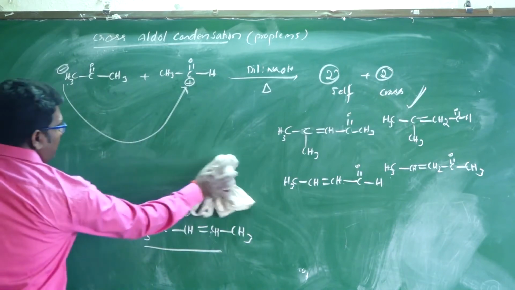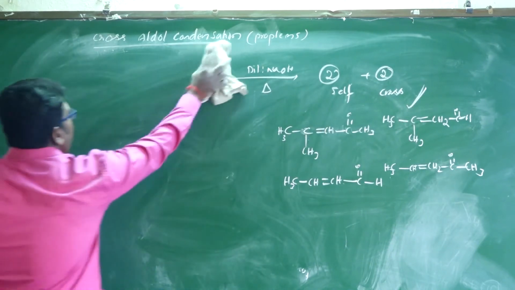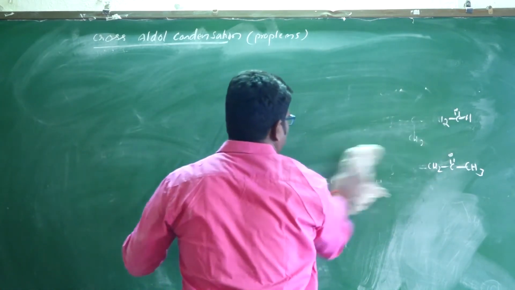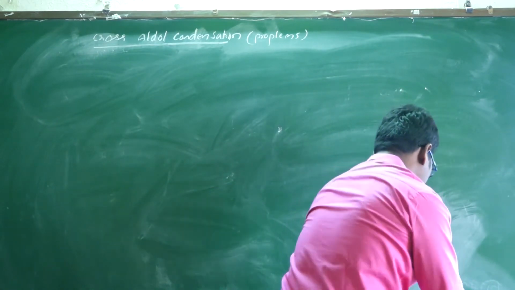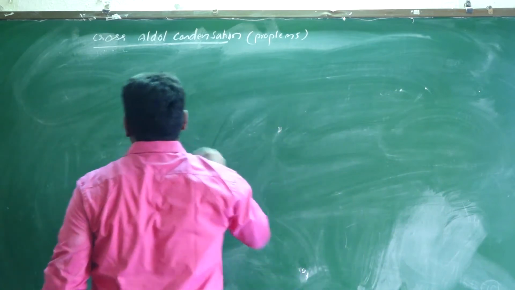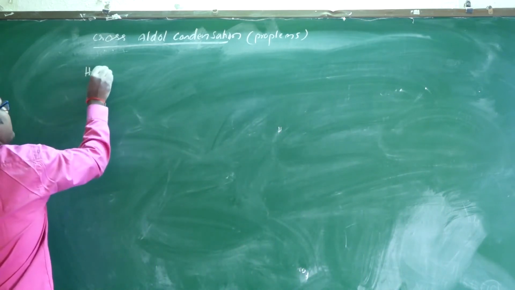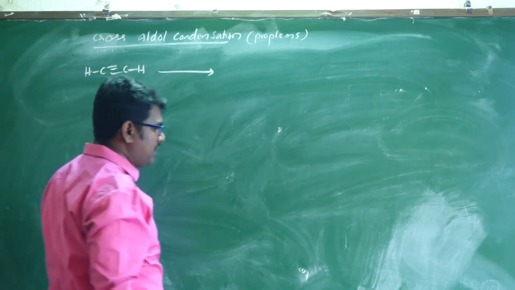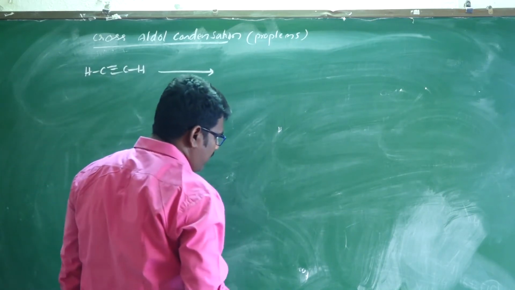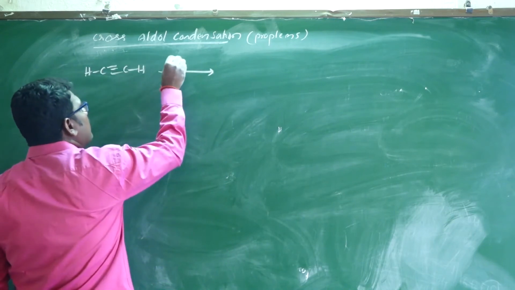In the last previous question, acetylene is given, HC triple bond CH. This reacts with HgSO4 and 30% H2SO4.